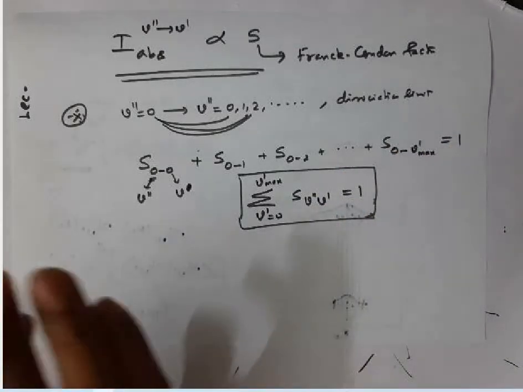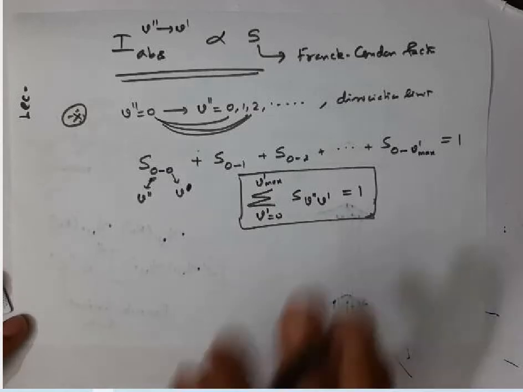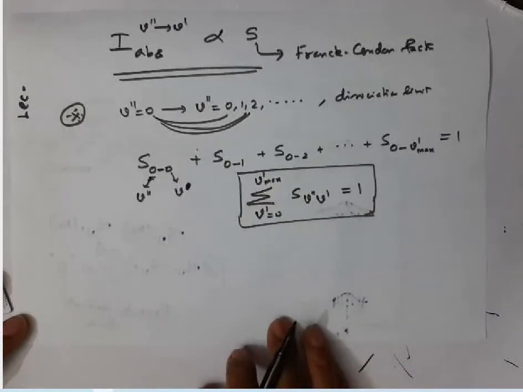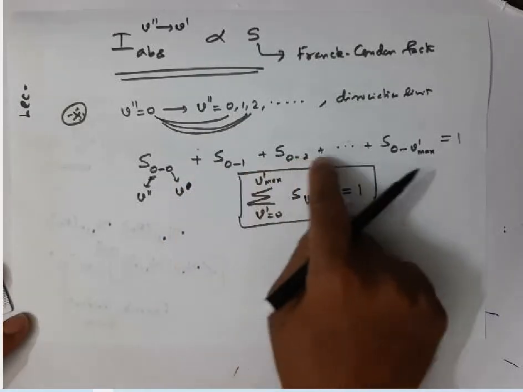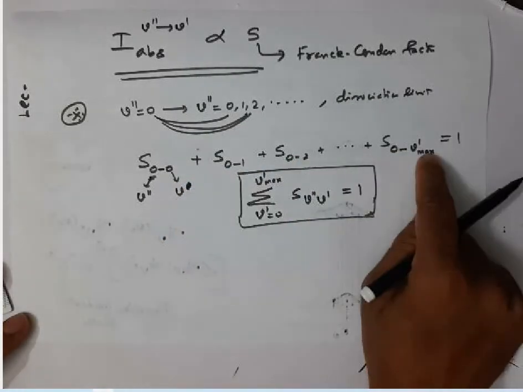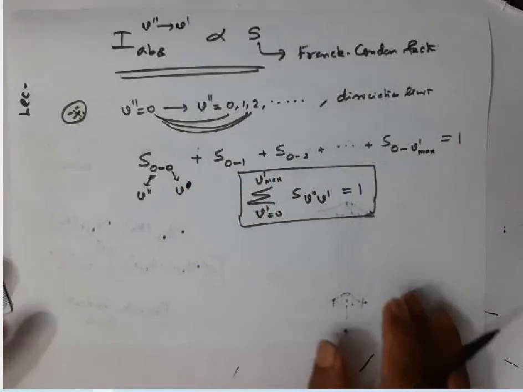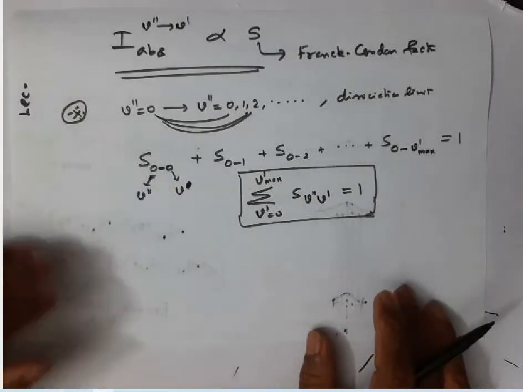That actually happens in some molecules. But theoretically speaking, all these Franck-Condon factor values are supposed to be equal to 1 if you add them. So keep this in mind. This is very, very important.